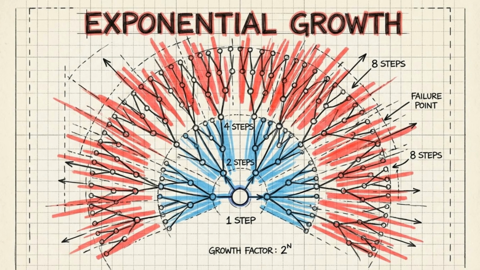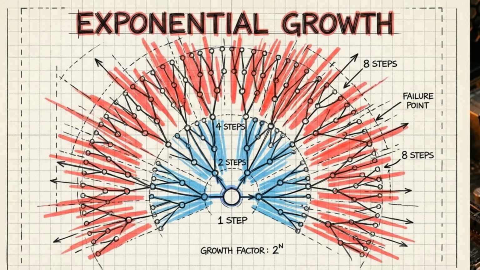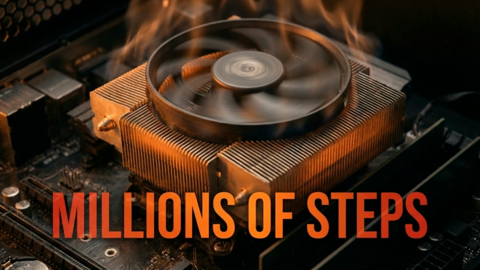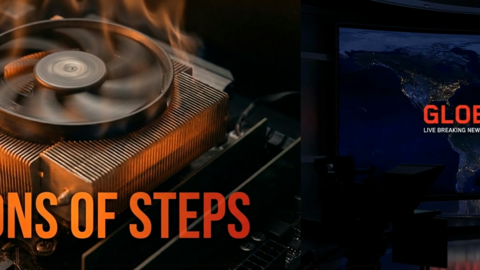When a malicious string hit this regex, the match failed, and the engine backtracked. Due to the nested wildcards, the number of combinations the CPU had to check grew exponentially, with a growth factor of 2 to the power of n. For a string of only 20 characters, this exponential growth forced the CPU to execute hundreds of thousands of steps.